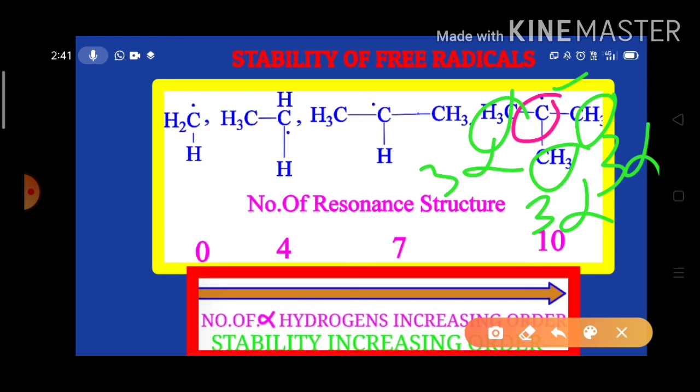So from methyl to the tertiary butyl free radical, the stability increases due to the increase in the number of alpha hydrogen atoms and the increase in the number of resonance structures.